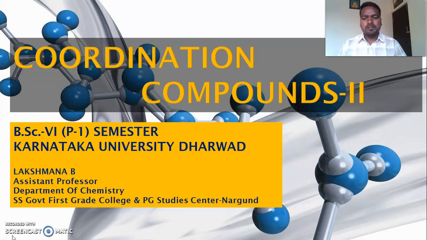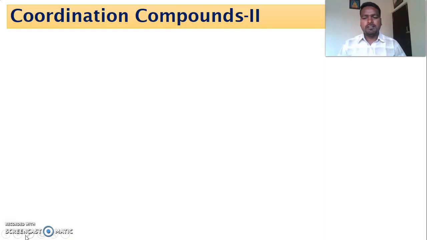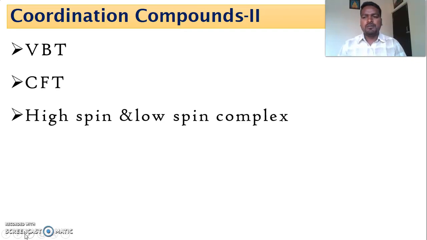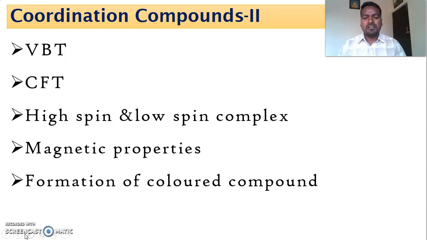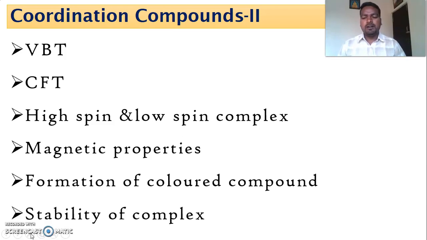In this chapter, mainly we are going to discuss valence bond theory, crystal field theory, high spin and low spin complex, magnetic properties of a coordination complex, and formation of colored compound, and finally stability of coordination compounds.